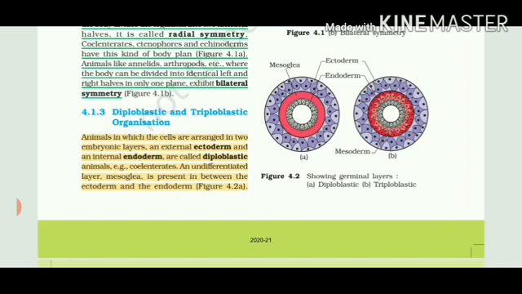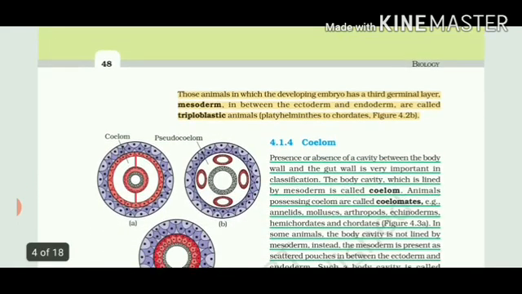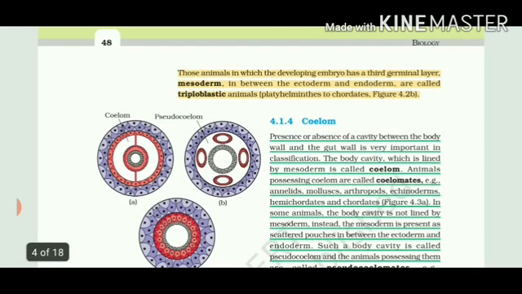So diploblastic organisms are coelenterates, simply like hydra they are coming in it, jellyfish is coming under it. Now let's talk about triploblastic. So they are present in platyhelminthes and even in our human body. We have this triploblastic organization where 3 germinal layers are present: outer ectoderm, middle mesoderm, and innermost endoderm.